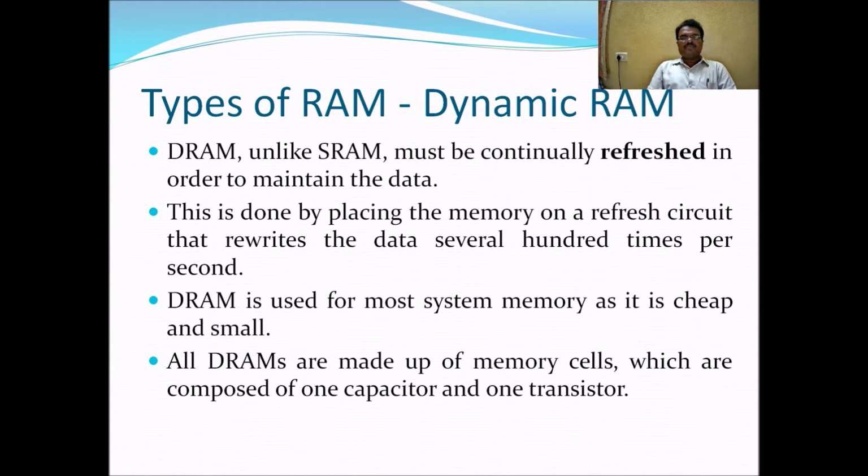Dynamic RAM, unlike SRAM, must be continuously refreshed in order to maintain the data. This is done by a refresh circuit that rewrites the data several hundred times per second. DRAM is used for most system memory as it is cheap and small compared to SRAM. All DRAMs are made up of memory cells, which are composed of one capacitor and one transistor. So dynamic RAM contains two components, a capacitor and a transistor.